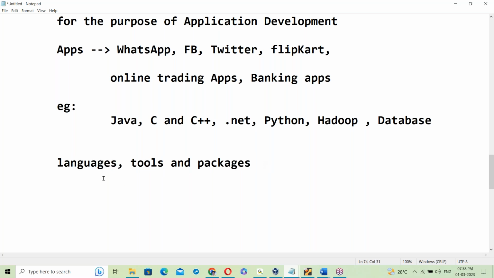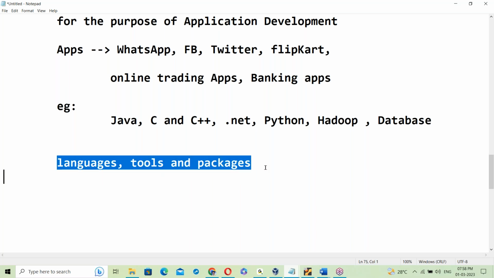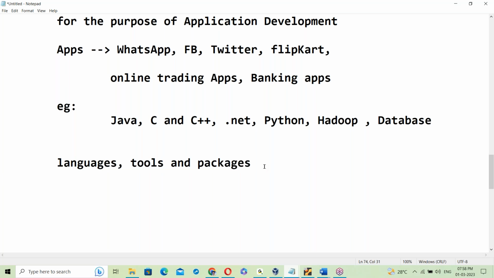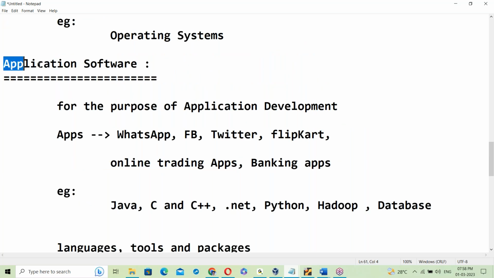Languages like Java, C, C++, .NET, Python. Tools like data warehousing tools, testing tools, AWS DevOps tools, reporting tools, ticketing tools. Next, packages, like some ERP packages. Many technologies we are using, right? So which is exactly application software?